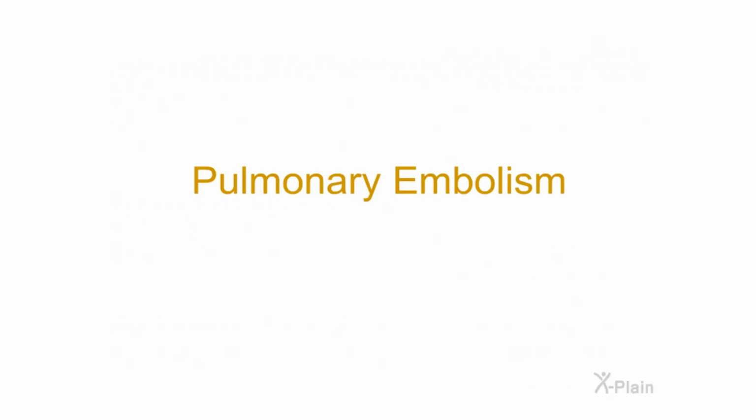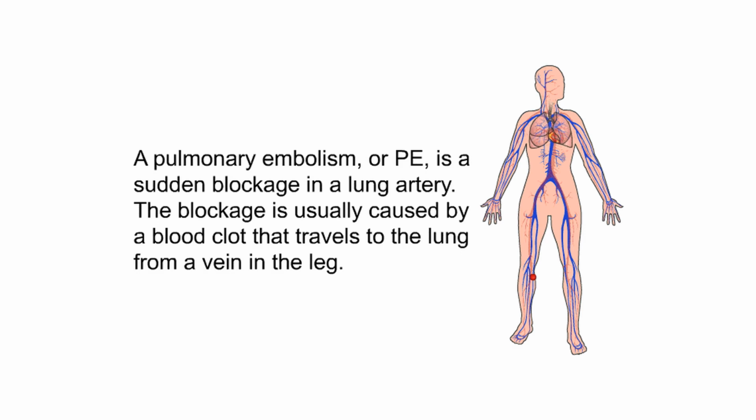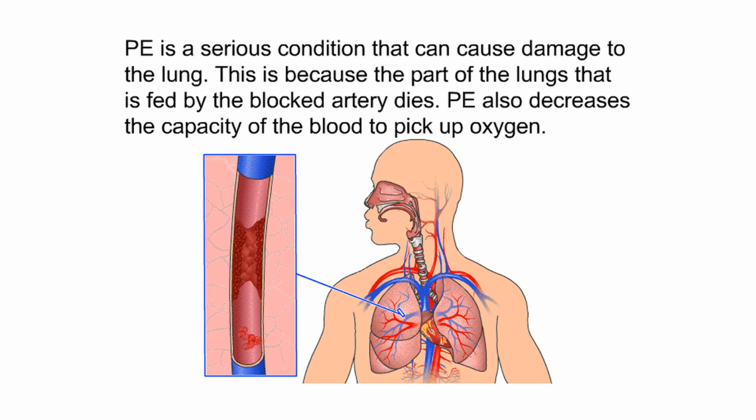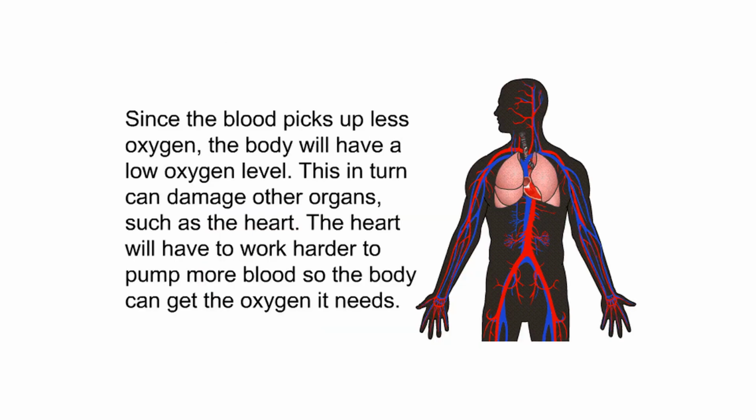Pulmonary embolism. A pulmonary embolism, or PE, is a sudden blockage in a lung artery. The blockage is usually caused by a blood clot that travels to the lung from a vein in the leg. PE is a serious condition that can cause damage to the lung. This is because the part of the lungs that is fed by the blocked artery dies. PE also decreases the capacity of the blood to pick up oxygen. Since the blood picks up less oxygen, the body will have a low oxygen level.